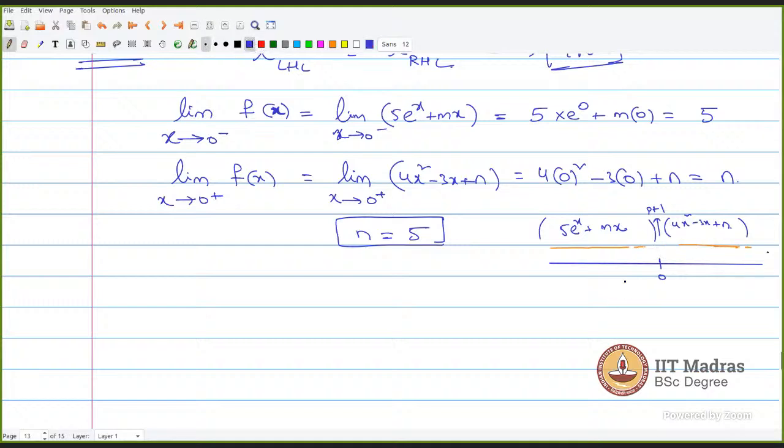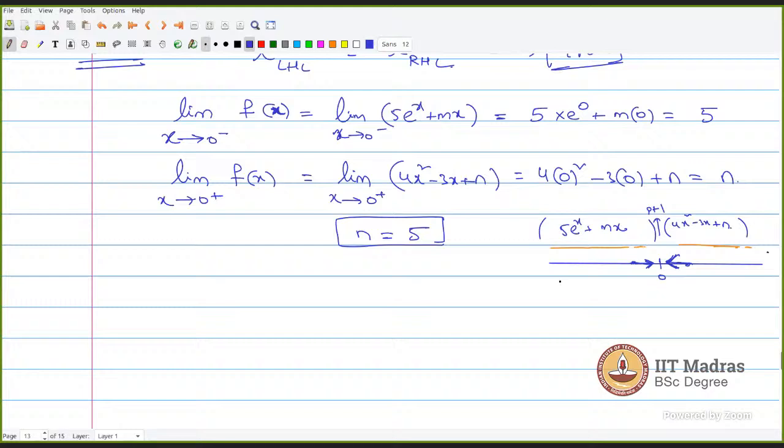Now see, the left hand limit is left side of 0. I start from here or somewhere, and I will approach 0 from the left hand side. So in this region, my function is behaving like 5e power x plus mx, so I should take f of x as 5e power x plus mx. But from the right hand side, I start from here and approach 0 from the right hand side. In this region, it is behaving like 4x square minus 3x plus n.